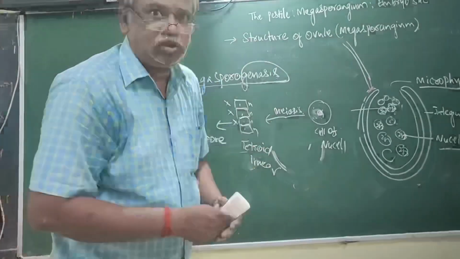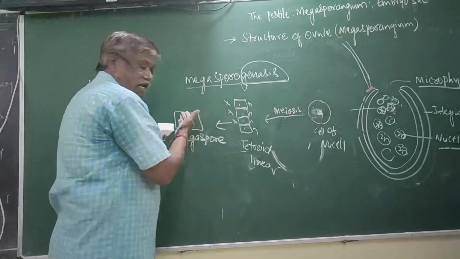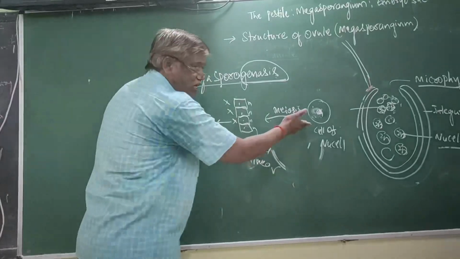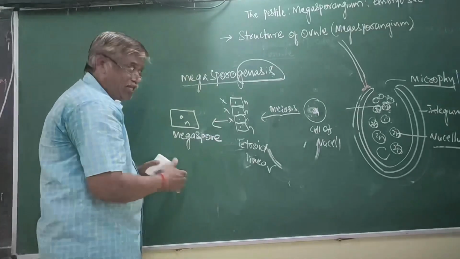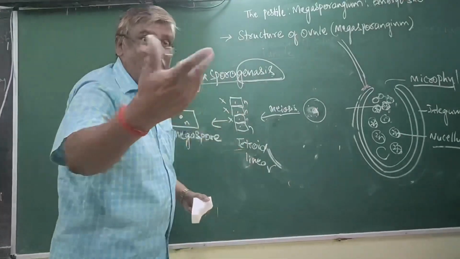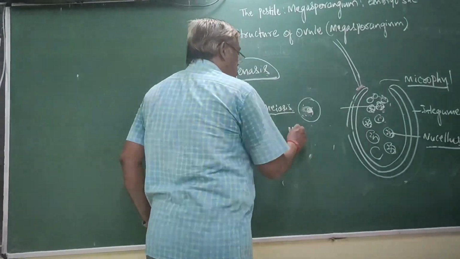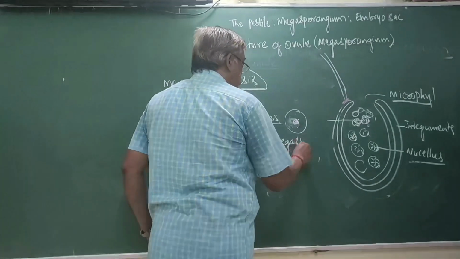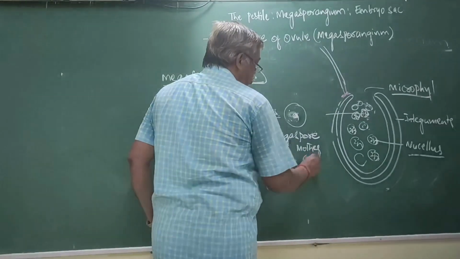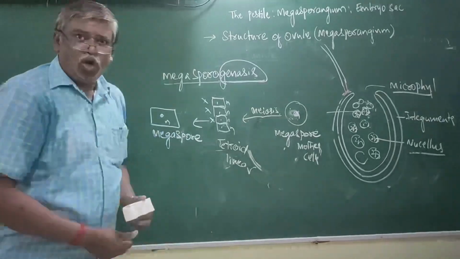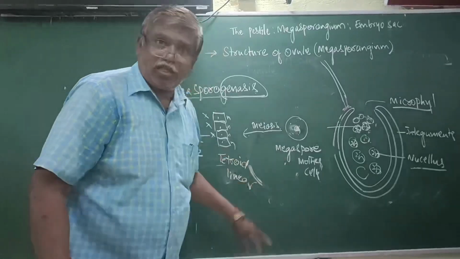A little bit of change. Now, this is the daughter cell to this. That means it is a mother cell, it is a daughter cell. Who is the mother cell? A cell of nucellus is a mother cell to the megaspore. Hence, now I can change the name. This mother cell I can call megaspore mother cell.